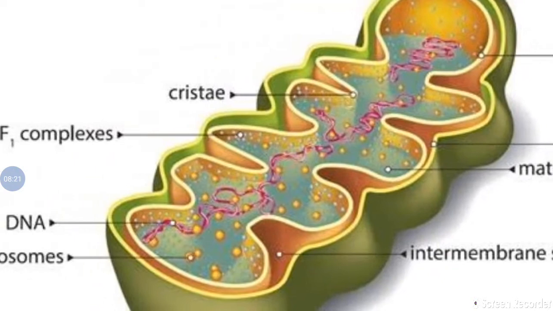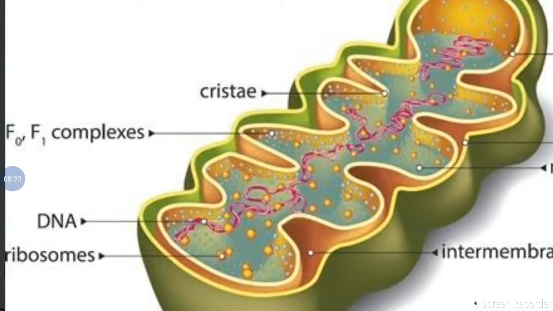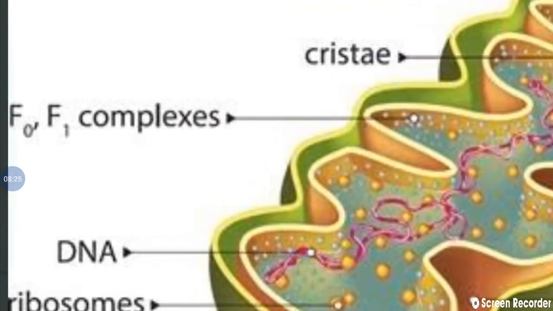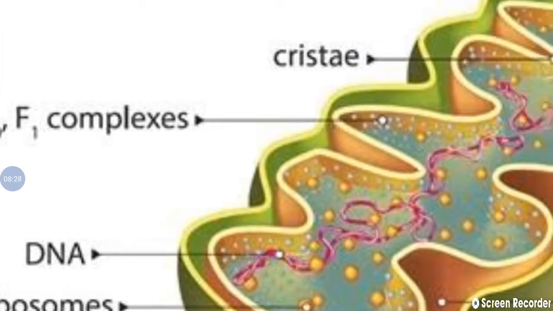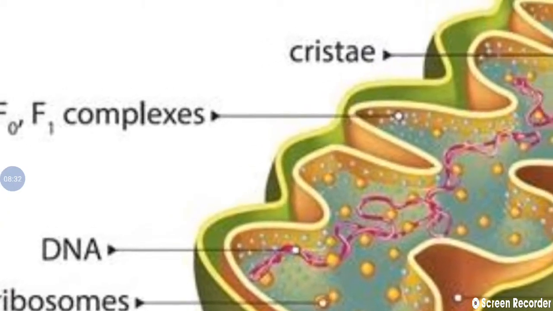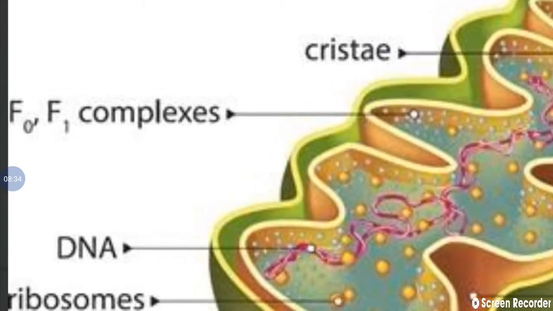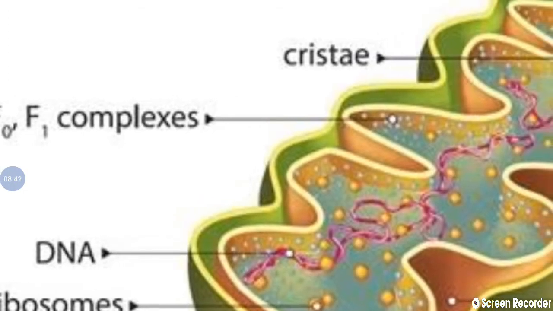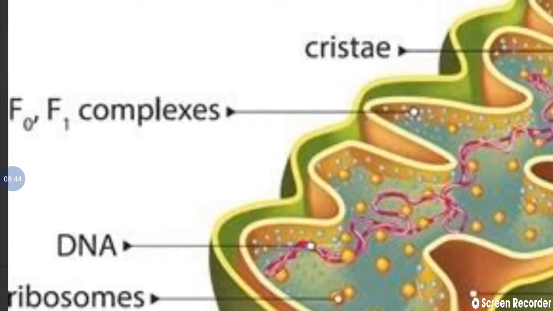Now we said there are F0, F1 complexes. They are the electron transporters. F0, F1 complexes are called oxysomes or elementary particles, as well as ATP synthase sites; we can use different names.